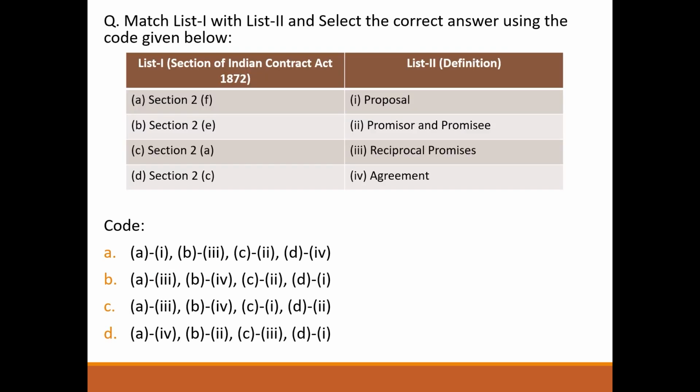Next question. Match the following. List 1, section of the Indian Contract Act. List 2, definition. Section 2(f), reciprocal promises. Section 2(e), agreement. Section 2(a), proposal. Section 2(c), promisor and promisee. So the answer will be option C.